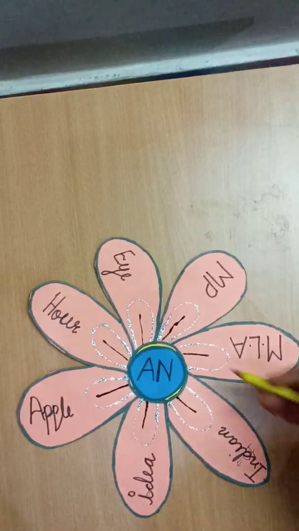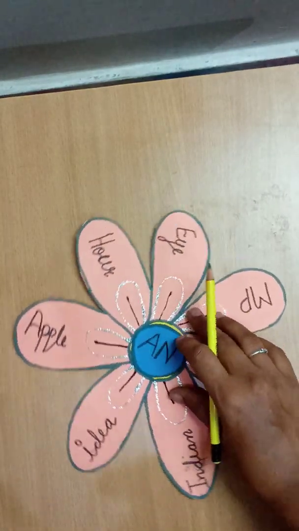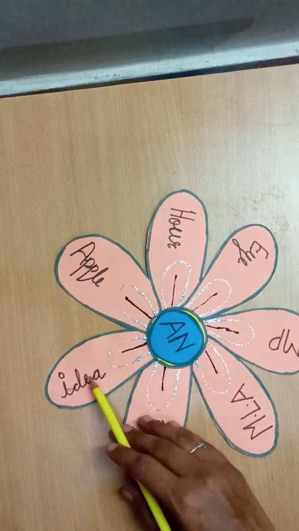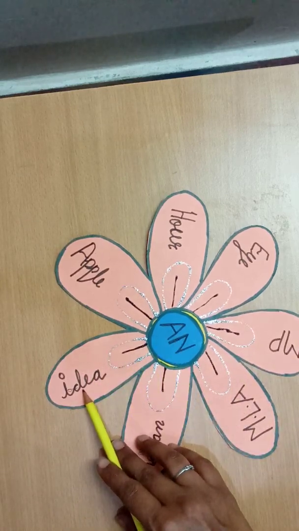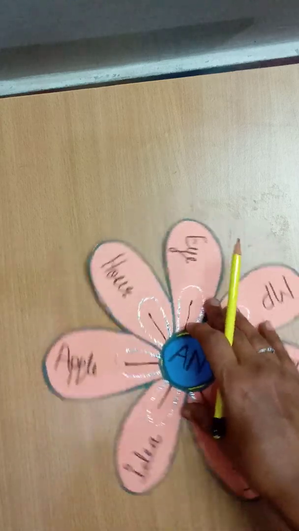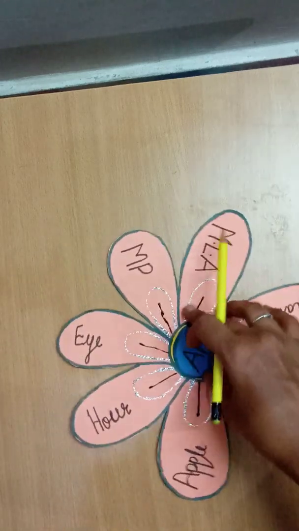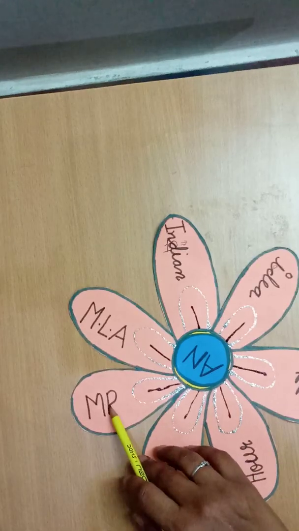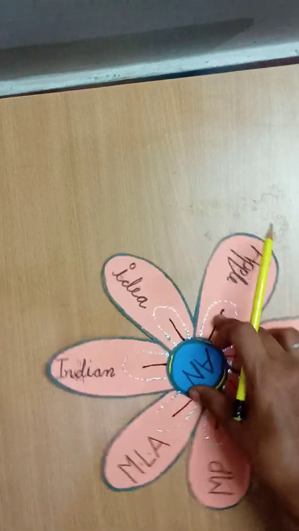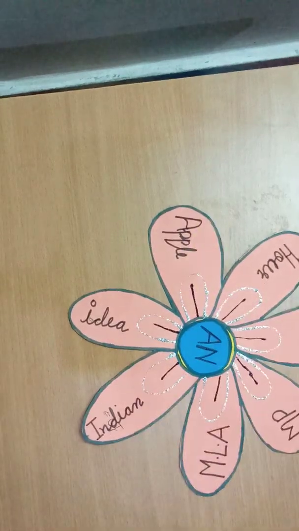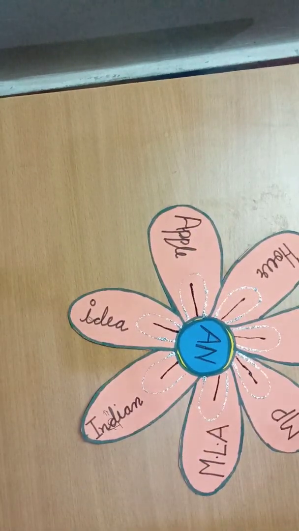Now I will show you where we can use the article "an". Look, we can use the article "an" before the words idea, apple, hour, I, MP, MLA, Indian, idea. Okay, now I will tell you about the article "the".